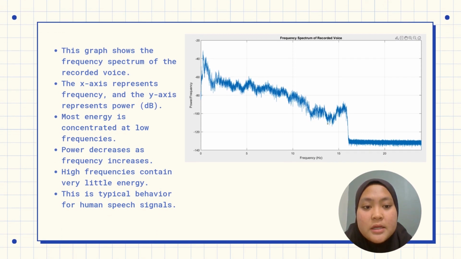So for this part, this figure shows the frequency spectrum of the recorded voice signal. This graph is obtained through frequency domain analysis. This spectrum illustrates how the signal power is distributed across different frequency components. So the horizontal axis represents frequency in hertz and the vertical axis shows power magnitude. The spectrum indicates that most of the signal is concentrated in the low frequency range, which is typical of human speech. As frequency increases, the power gradually decreases, with a noticeable drop beyond the higher frequency range, indicating minimal contribution from higher frequency components.